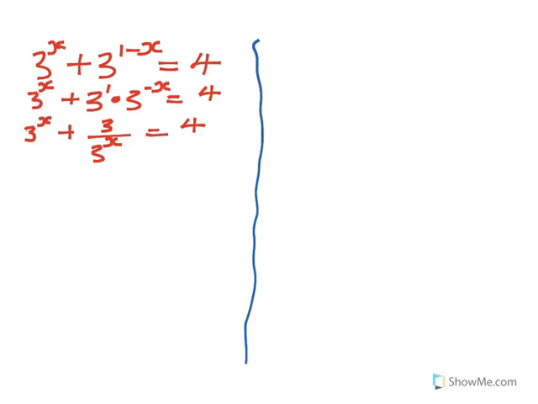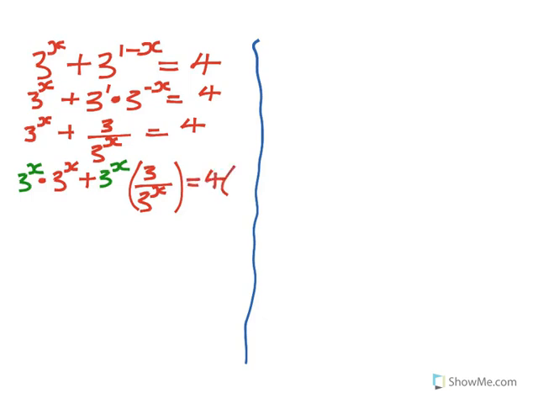The next thing I have to do is to multiply, because there is a fraction there. I have to multiply by 3 exponent x. So it's like I've got 3 exponent x, which must multiply 3 exponent x, plus 3 exponent x, which must multiply 3 over 3 exponent x, is equal to 4 multiplied by 3 exponent x.